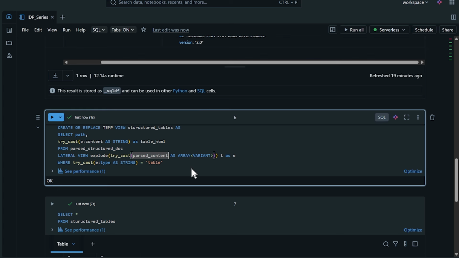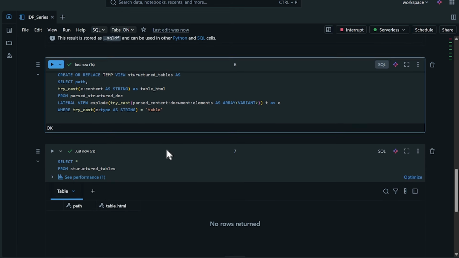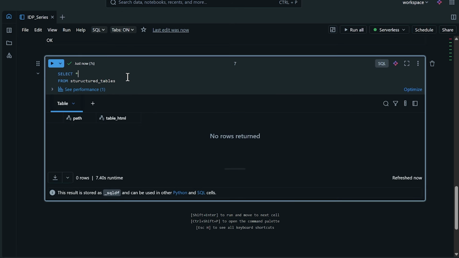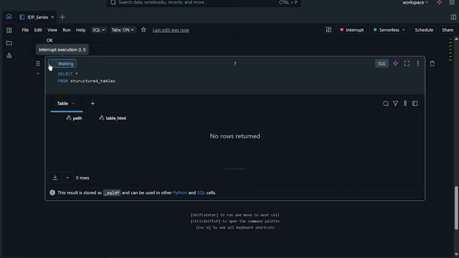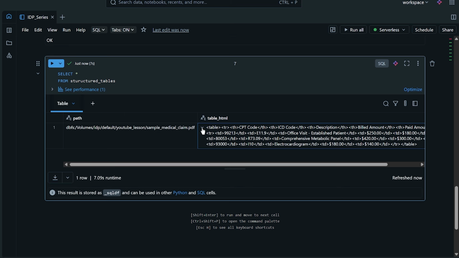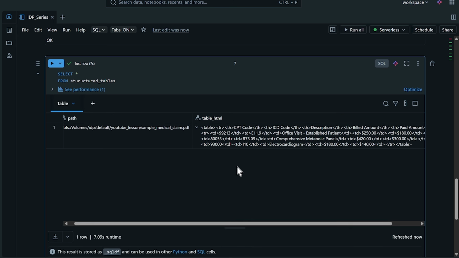So let's come right here. We're going to do colon documents, colon elements, and let's run this again. That shouldn't take long. There we go. Now let's try running this. And there we go. It's always those little things that I kind of forget as I'm doing these walkthroughs, but let's go ahead and take a look at what we're pulling out right here.